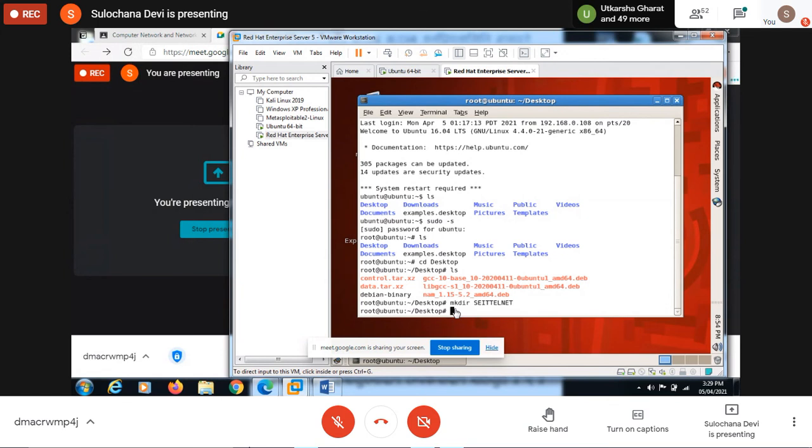But if you want to limit me to some particular files that only I can access, then you can create a username and a password, and according to that username and password, whatever files are allowed to access, that only I can access.